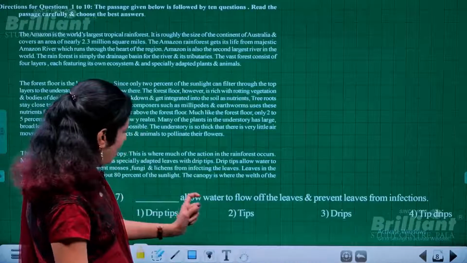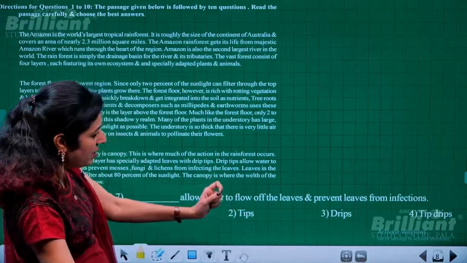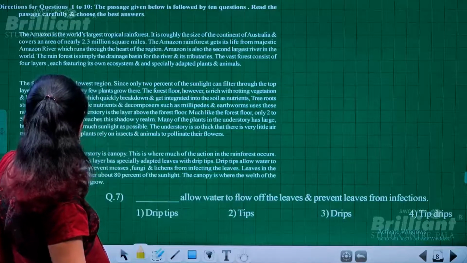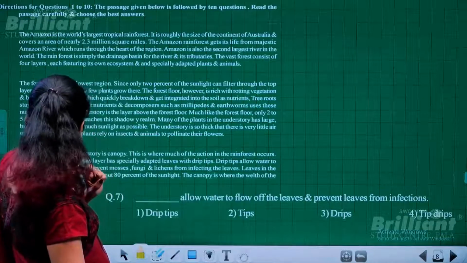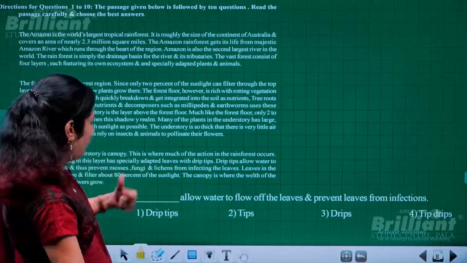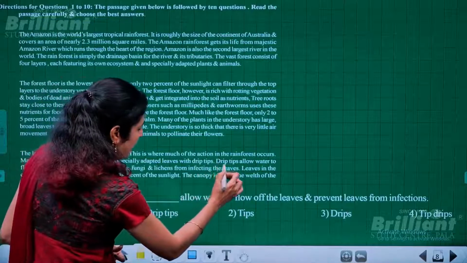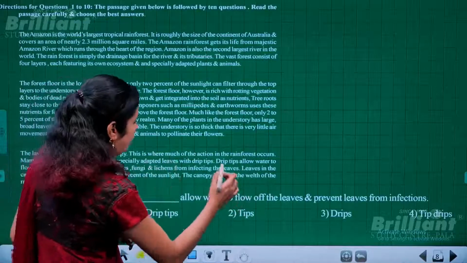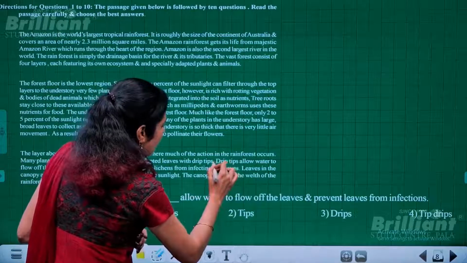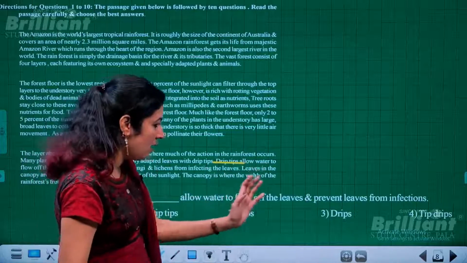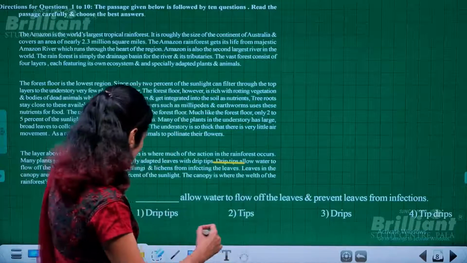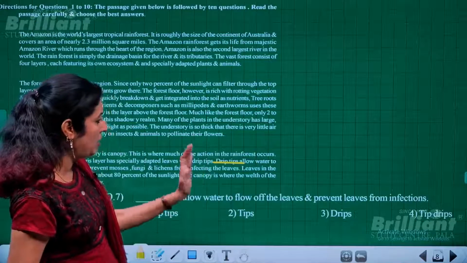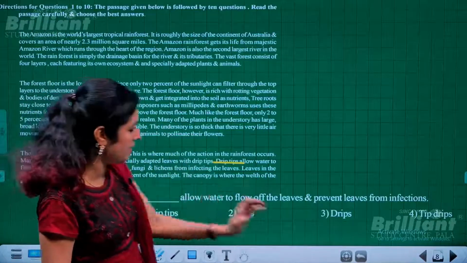Then dash allow water to flow off the leaves and prevent leaves from infections. The thing which prevents them from getting infected. We have drip tips. See, drip tips allow water to flow off the leaves and prevent mosses and such infections which may affect the leaves. So drip tips is a factor which prevents the leaf from getting infected. It is drip tips, the first option. That is also very visible in the last paragraph.